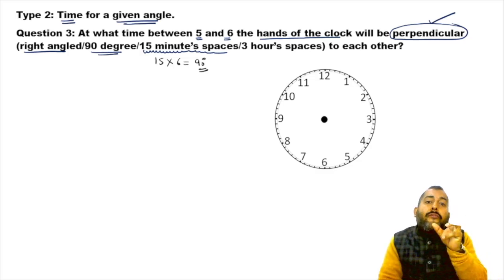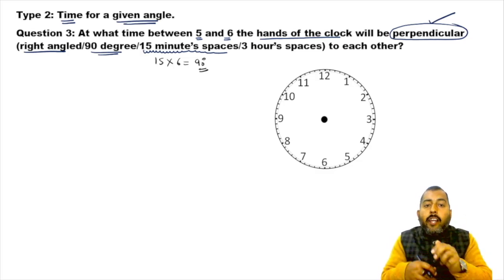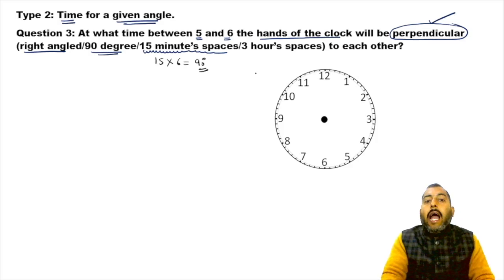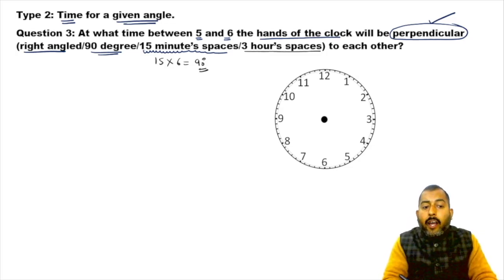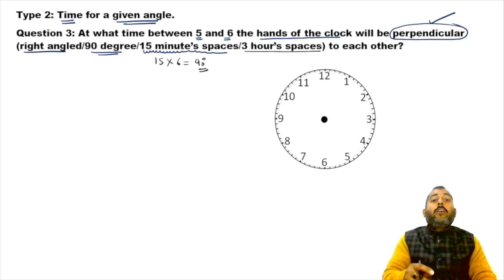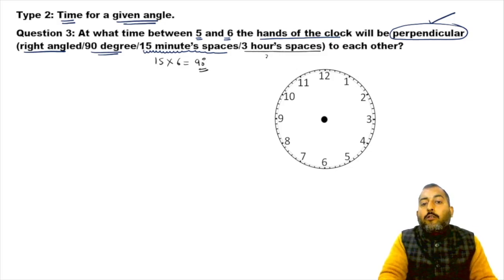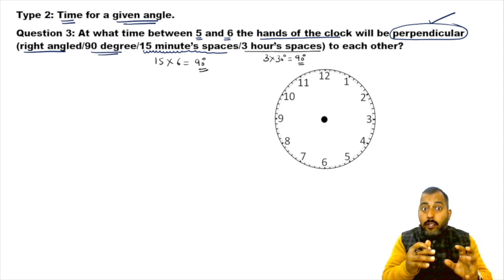So a gap of 15 minute spaces again means 90 degree. And the examiner can write a gap of 3 hour spaces between minute hand and hour hand. Again, we know that 1 hour space is of what? 30 degree. So 3 hour spaces are 3 into 30, which is 90 degrees. So this is the case.